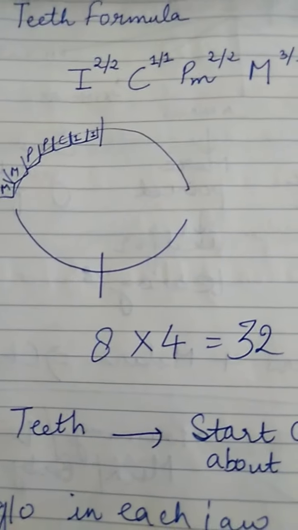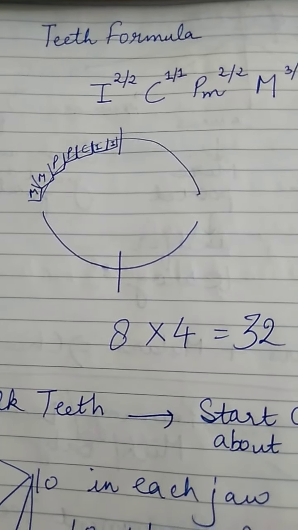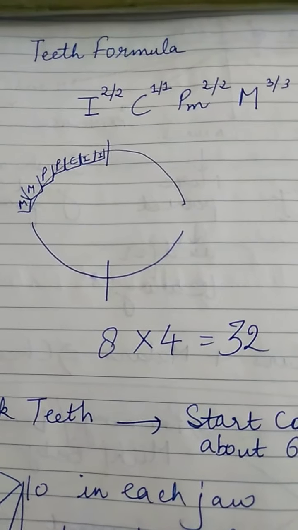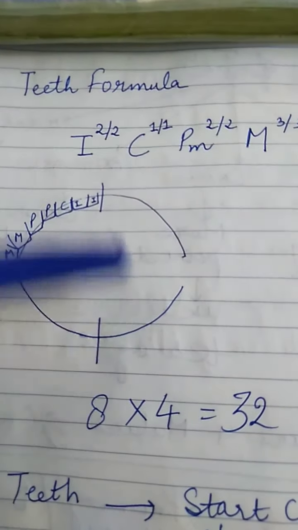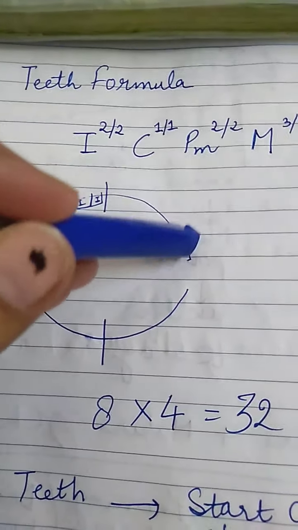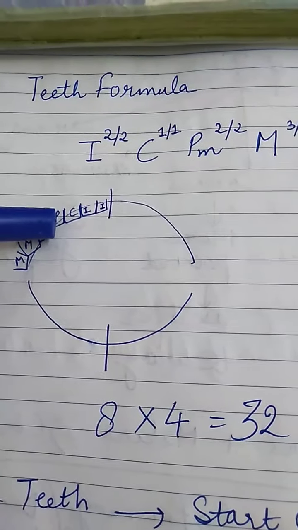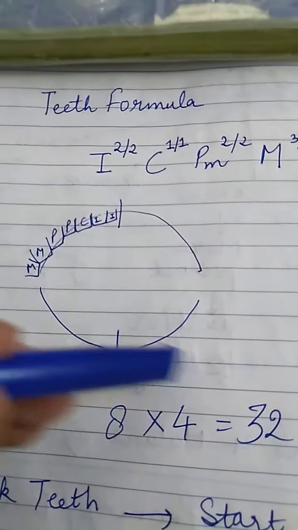The teeth formula is this: I is for incisors, C is for canine, PM is for premolar and M is for molar. If you assume this as your upper jaw, and this is lower jaw, and we have divided this jaw into 2 parts, this is the left, this is the right, this is the left, this is the right.